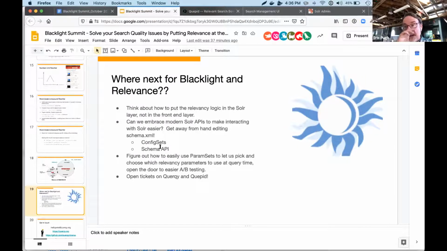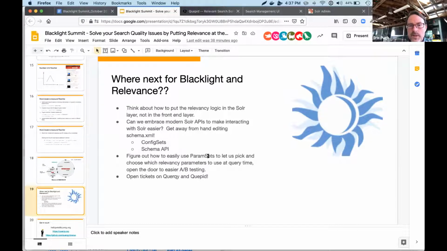The schema API and managed schema, I think someone mentioned this earlier, make it really easy for me to add a new field. If I'm working on relevancy, one of the beauties of using a search engine like Solr is I can just go create a new field, add a copy field, add a new field. Let's build fields that help us solve what our users are looking for. It's not a relational database. We don't have to preserve third normal form. Let's create fields as we need them, but we need to make that easier. And the schema API is the way.